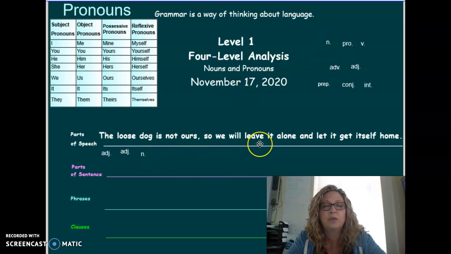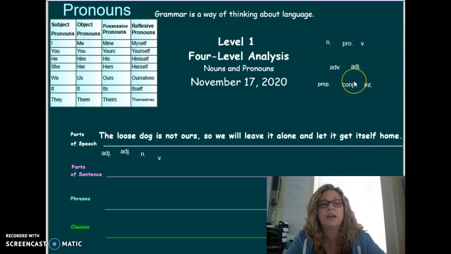Is, noun, pronoun, or something else. How about not? Noun, pronoun, or something else. Ours, noun, pronoun, or something else. How about so? Noun, pronoun, or something else.